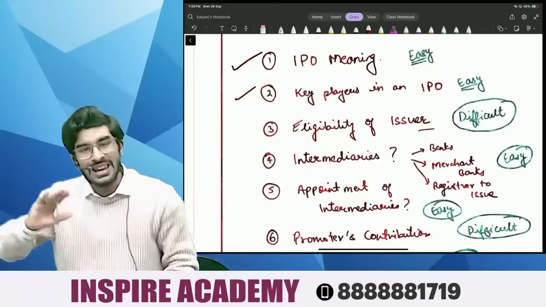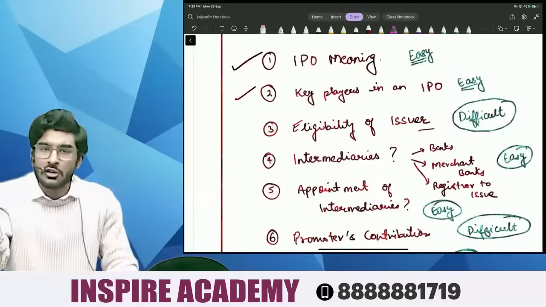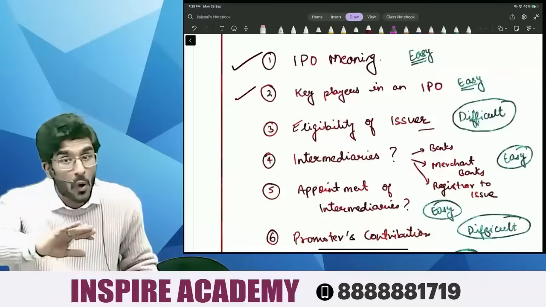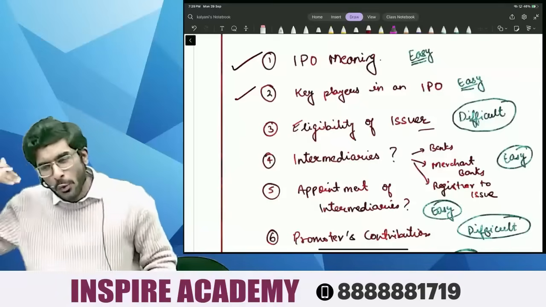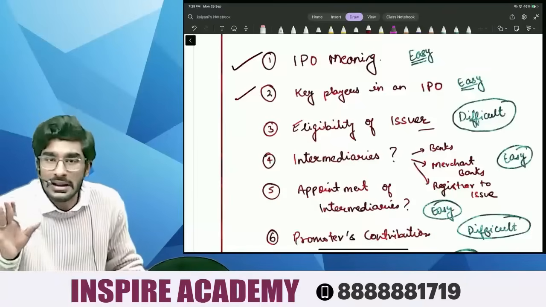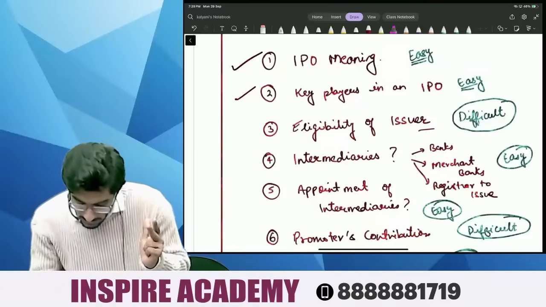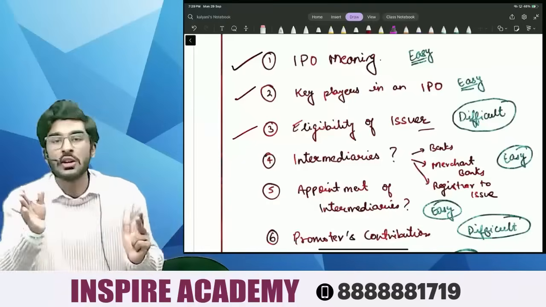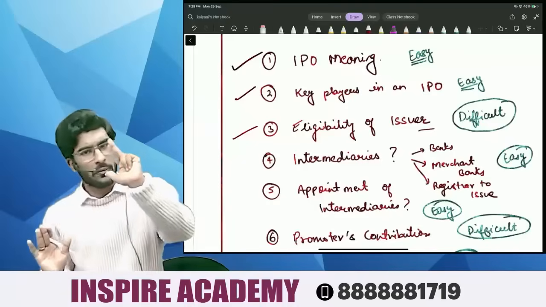If any random company gets itself listed on stock exchange, do you think the money of the investors will be safe, people? Obviously no. So SEBI has got very strict regulations as to how a company can get itself listed. Right, people? Number 3, we're going to understand the eligibility of the company that is issuing shares to the public for the first time. Very easy.